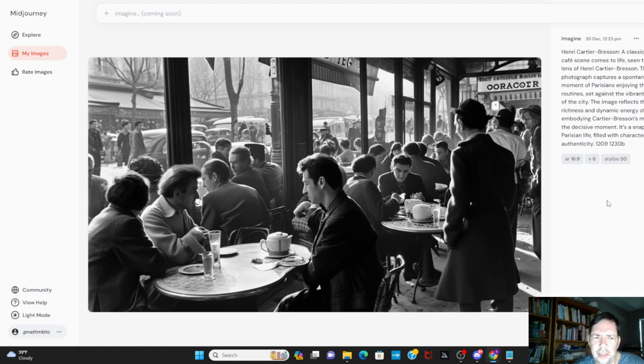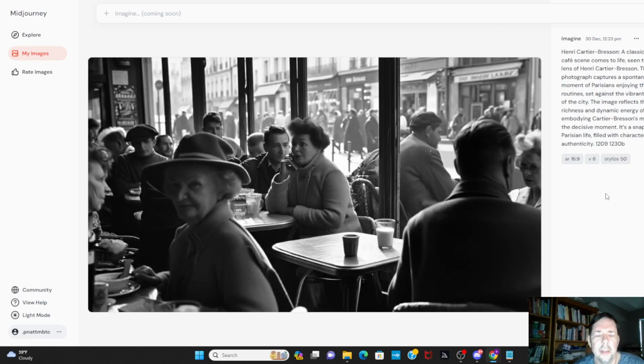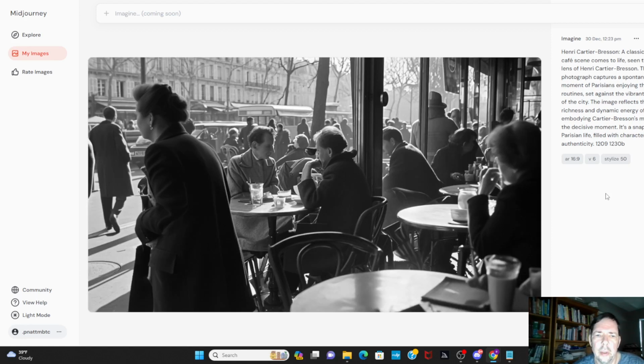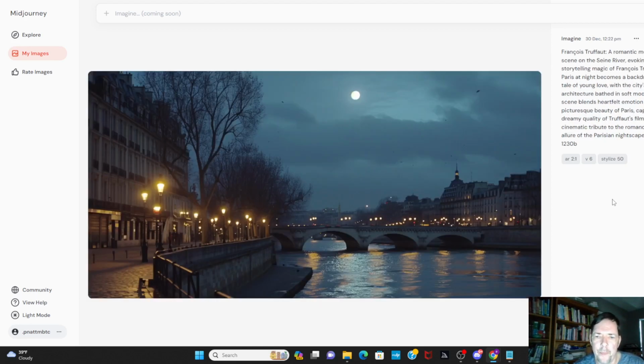If you look around, you can see some problems with some of the people, and I haven't tried re-rolling these. This one I don't see anything wrong with any of the people, and they're really nice. The compositions also seem to have improved quite a bit, and the accuracy of the location, being able to recognize what you're looking at, has improved as well. And this you can recognize instantly. Let's see, what is this one?